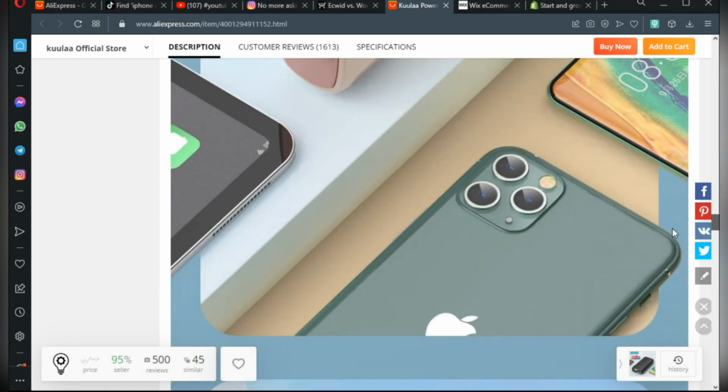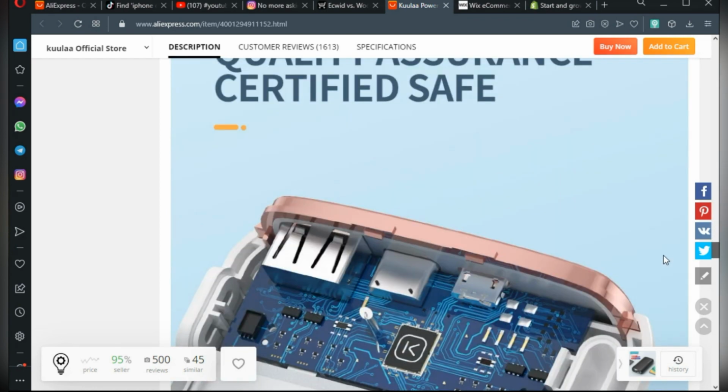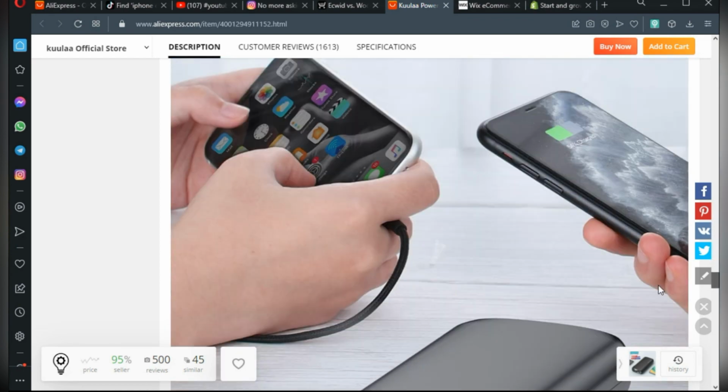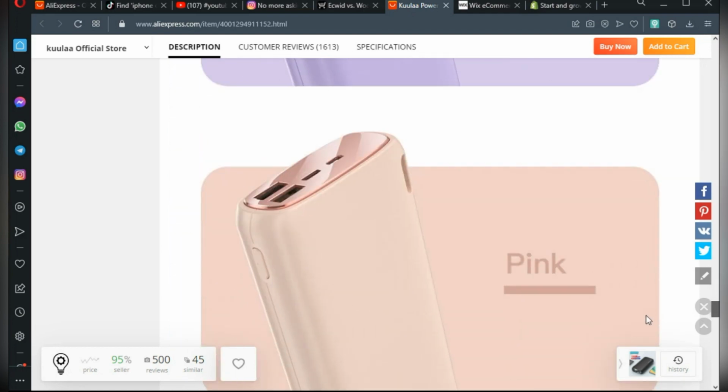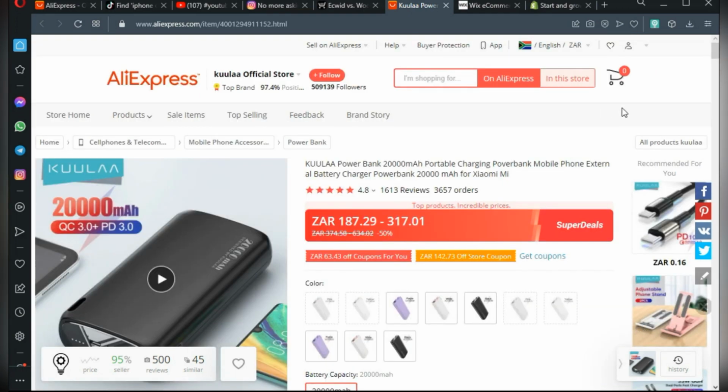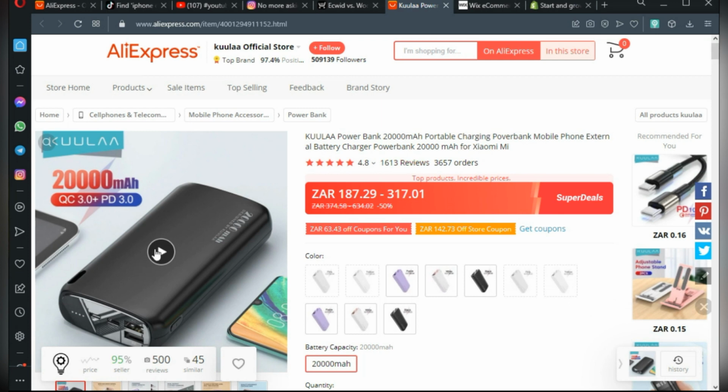So if you find a product that you want to sell, you can just make use of all these descriptions, all these pictures over here to spread the word about your product. As you can see, they also have videos on some of these products, which is even great for the platform that we're going to be sharing with you, which you're going to be building your brand around.